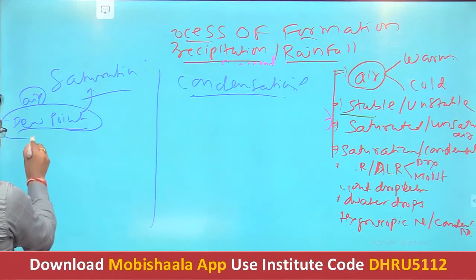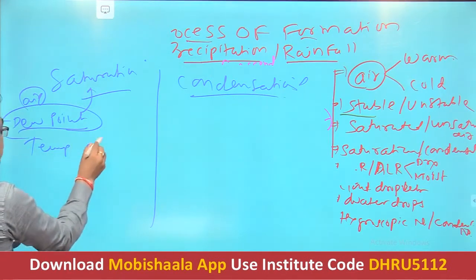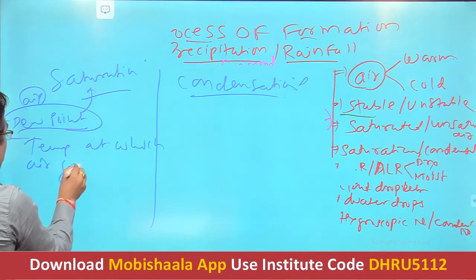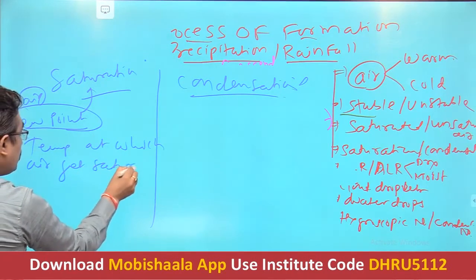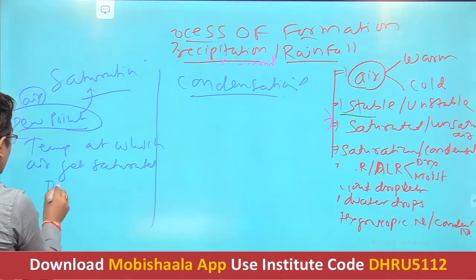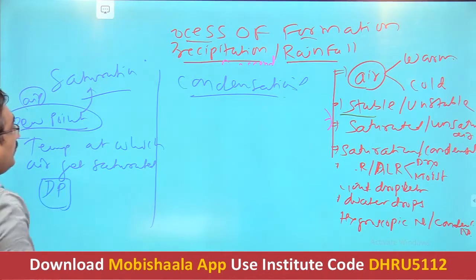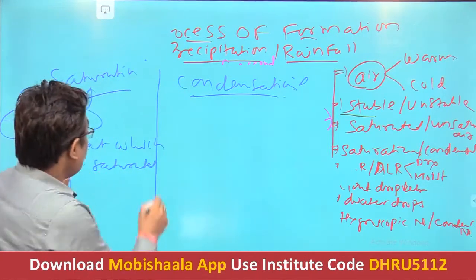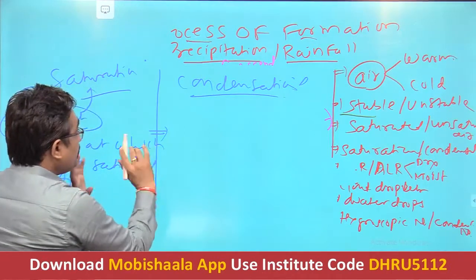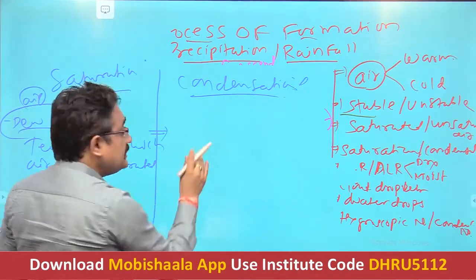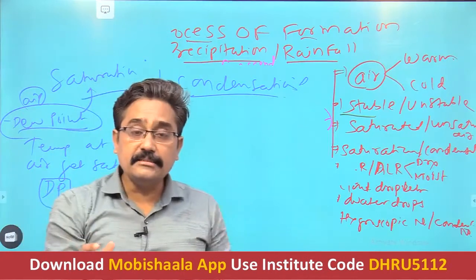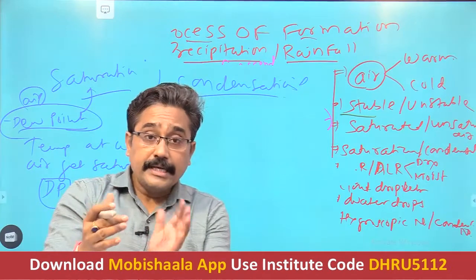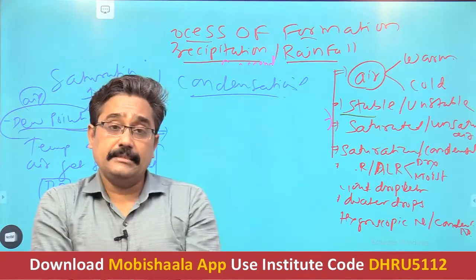The temperature at which air becomes saturated is called dew point. And now what is condensation? Understand it, as these are correlated. In simpler terms, condensation is the conversion of water vapor into liquid droplets.